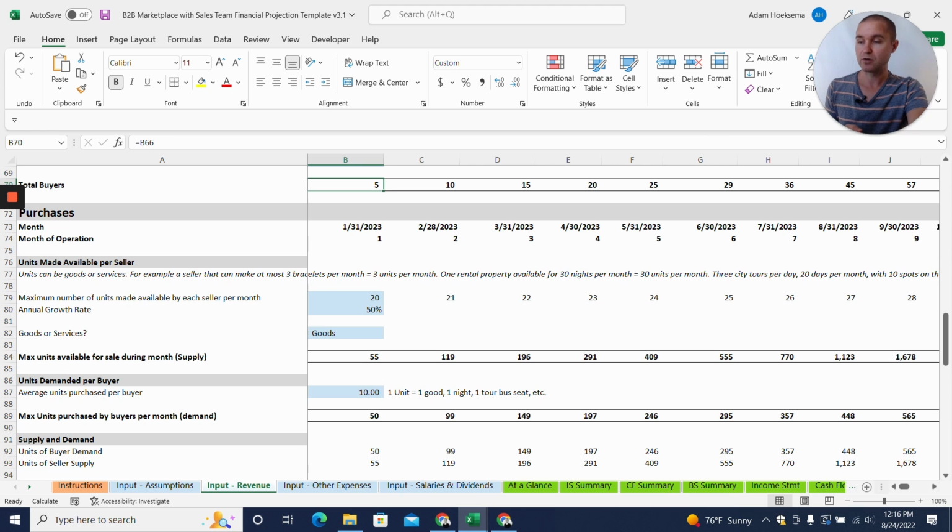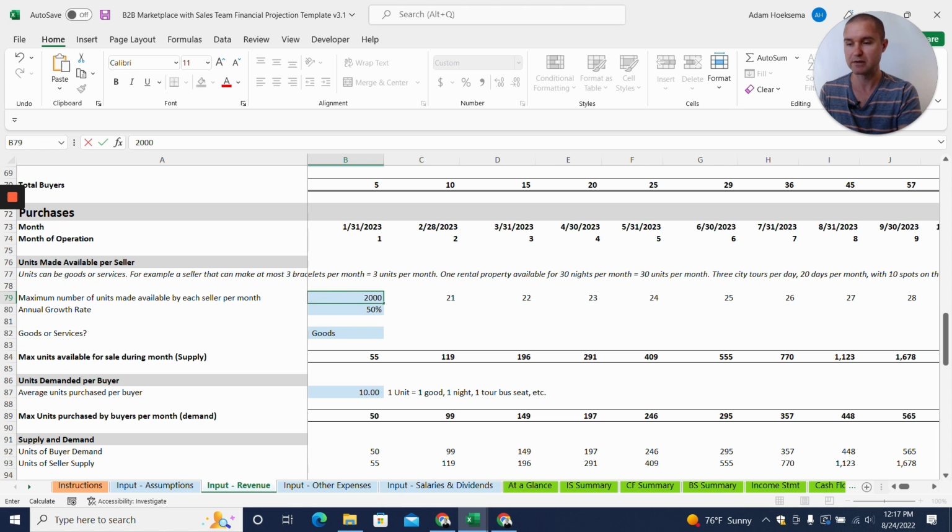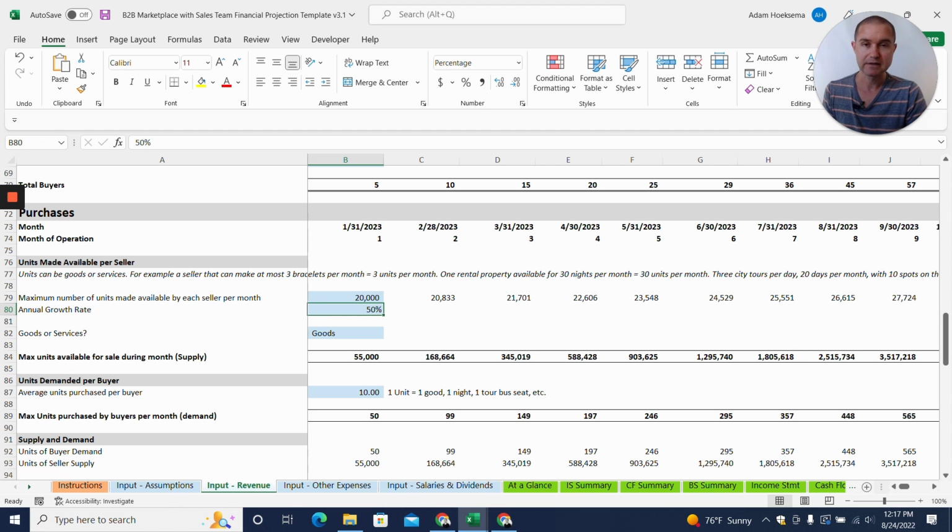From there, we need to understand the supply and demand. So each seller might be able to put a certain number of units available for sale. And so maybe if we're talking about cleaning supplies, maybe it's many, many units. So maybe it's 20,000 units a month per seller are available. That's their capacity to put on the platform.